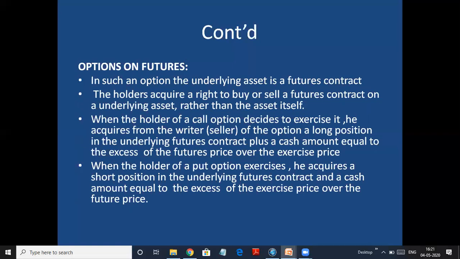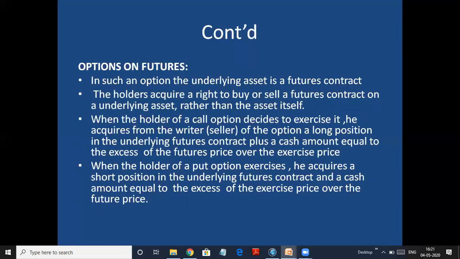Options on futures. Here we basically have options on the futures contract. In such an option, the underlying asset is the futures contract. So it's like on one contract we have another contract. The holder acquires the right to buy or sell a futures contract. The person who has bought the option has the right to decide whether he wants to buy or sell the futures contract rather than the asset itself. So here he is not trading with the asset, but he is trading with the futures contract.